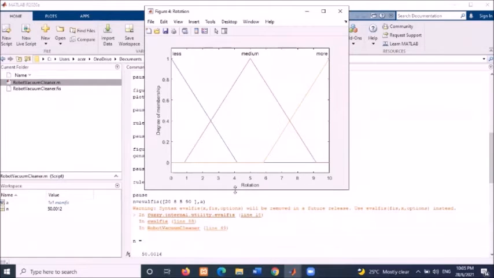Next input is rotation. Rotation has 3 categories, which are less, medium, and more. The last input is battery. Battery has 3 categories. This is low, half, and full.